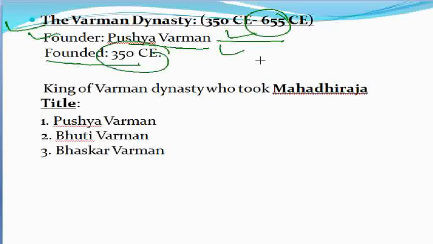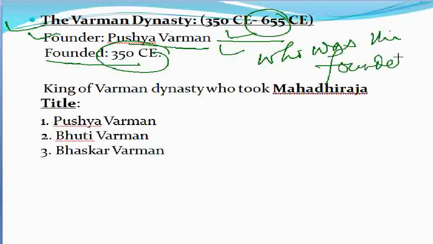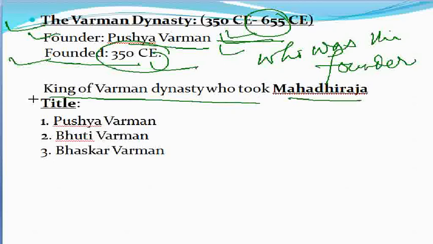So when we ask who was the founder of the Varman dynasty, the answer will be Pushyavarman. This question is asked mostly in examinations. Which kings of the Varman dynasty took the Mahadhiraja title?